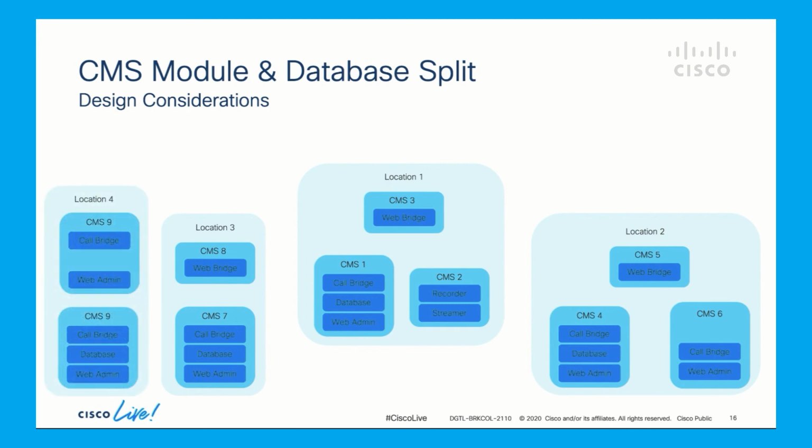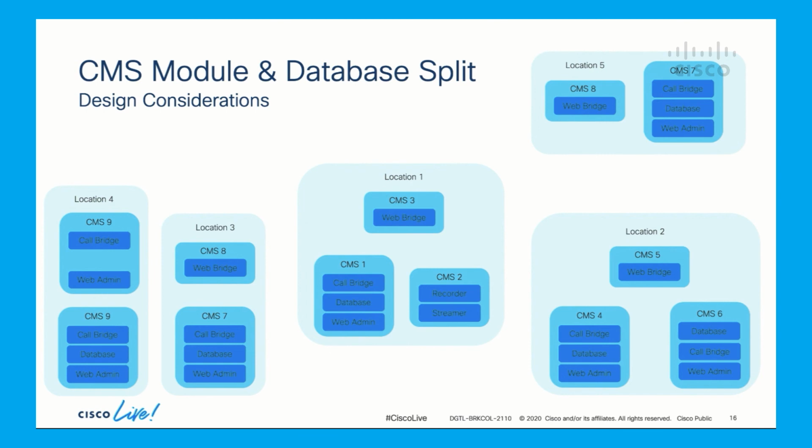If I add another location to odd out the number of database modules, I might have to add a database somewhere. In this example, I choose to enable the database in CMS6. Adding another location 5 would need disabling the database node in CMS6 again. A note that I want to bring out here, in all the CMS deployments we have seen, a database cluster of 3 does solve most of the deployments. So you don't have to go above 3 node database cluster unless you really want to.